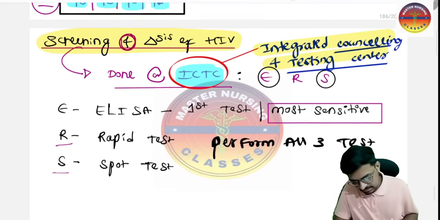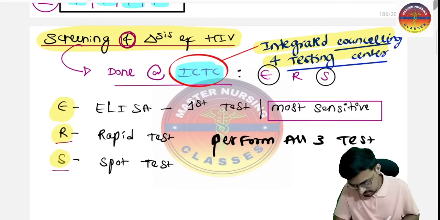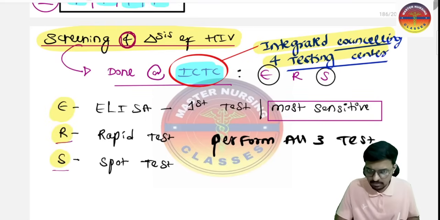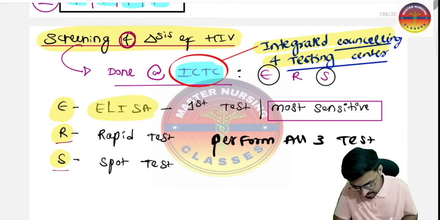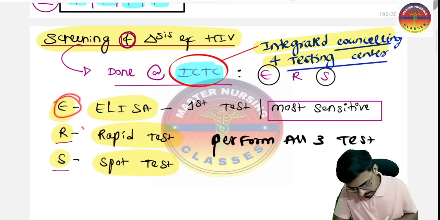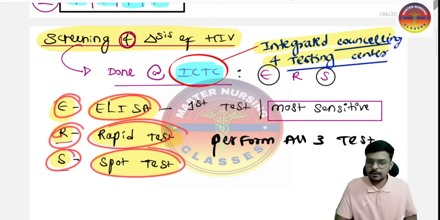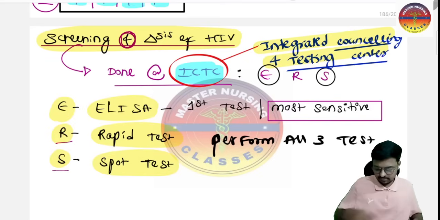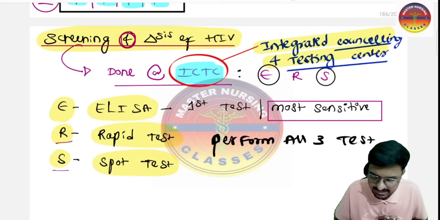Remember, sir, what are the tests which shall be done in the ICTC center? The three very important tests we are going to perform in the ICTC center: the first one is the ELISA, the second one is the rapid test, and the third one is the spot test. So the ELISA, rapid test, and the spot test are the three very important tests we are going to perform at the ICTC centers.